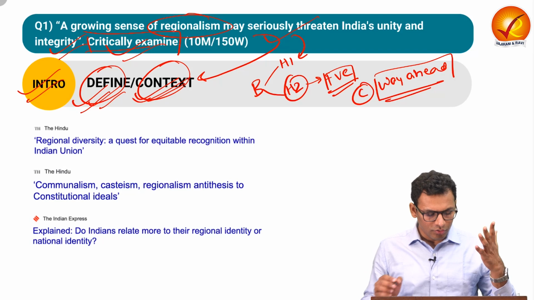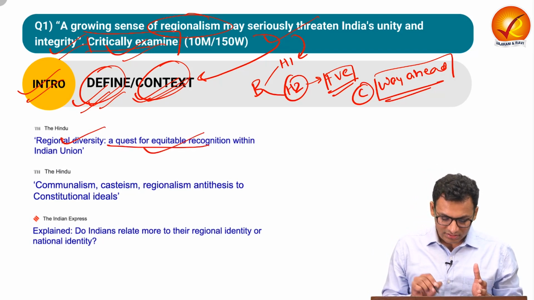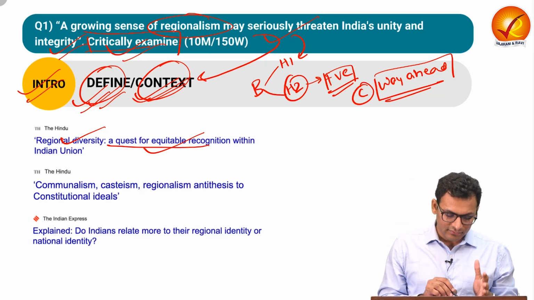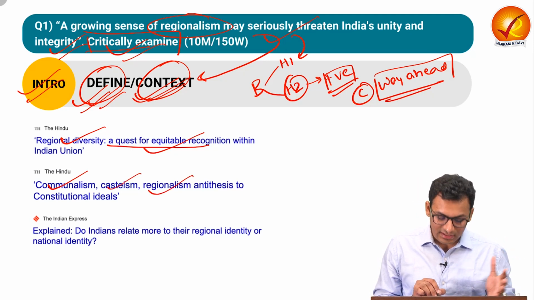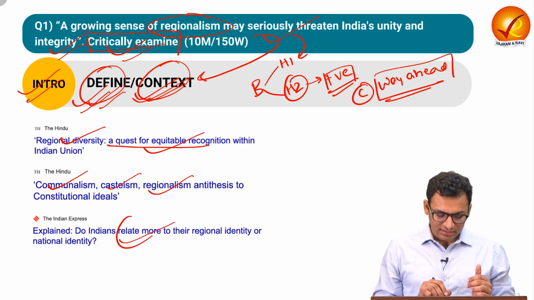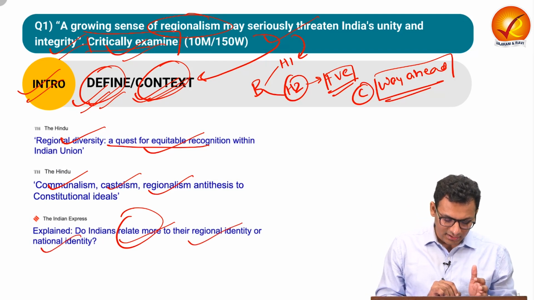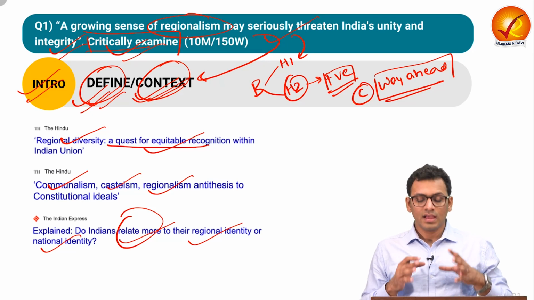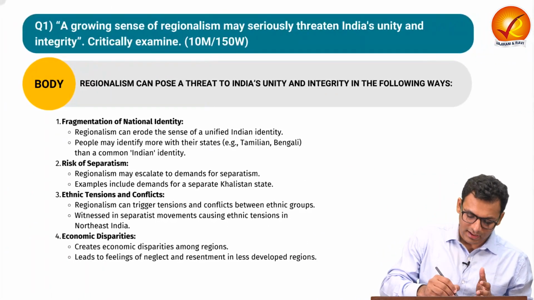We have seen that with regional diversity, there is an issue with respect to the quest of equitable recognition. We have also seen that there are constitutional provisions where there is explicit understanding of elimination of communalism, casteism and regionalism in India. We have to also see that there are certain instances where Indians relate more to the regional identity than national identity. So these are the kind of context that you can derive from current affairs and you can imbibe in the introduction of your answer.